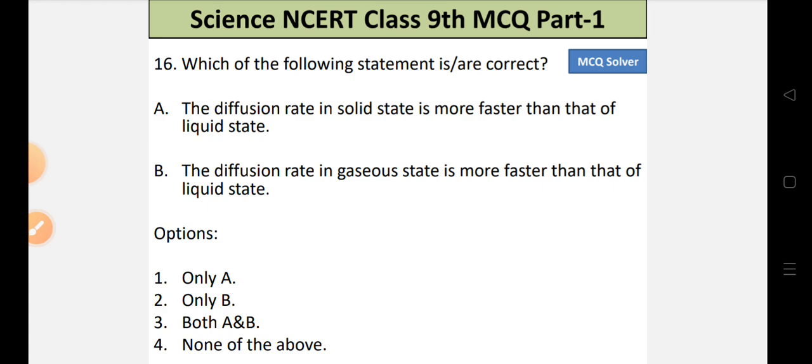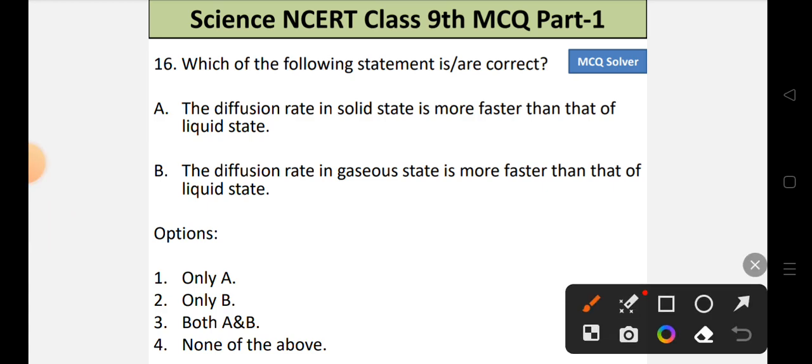Option number 1, only A is correct. Option number 2, only B is correct. Option number 3, both A and B are correct. Or option number 4, none of the above. So when it comes to statement A, it is incorrect because the diffusion rate is more in liquid state than in solid state, not more in solid state. So A is totally incorrect.